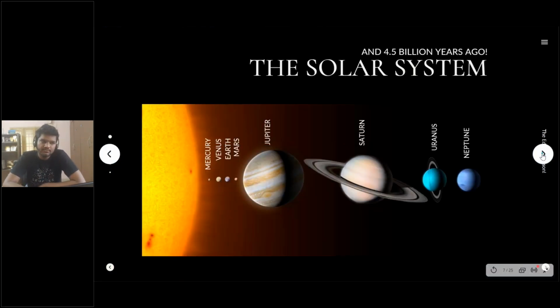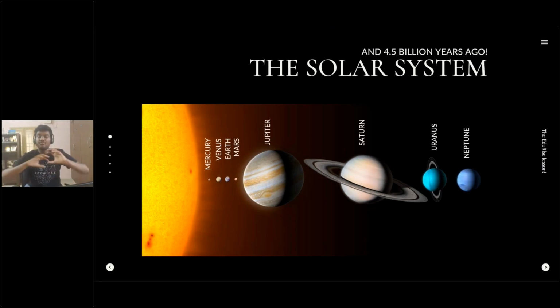The next one is, of course, the solar system. Interestingly, people are saying that around 15 billion years ago the universe originated, and the solar system started around 4.5 billion years ago, right? You can see all the planets of the solar system on the slide. We'll start with Mercury, Venus, Earth, Mars, Jupiter, Saturn, Uranus, and Neptune. So there are around 8 members in this solar system.